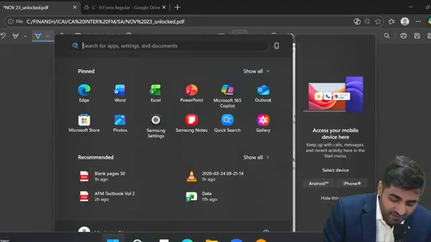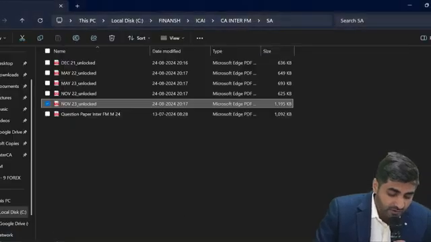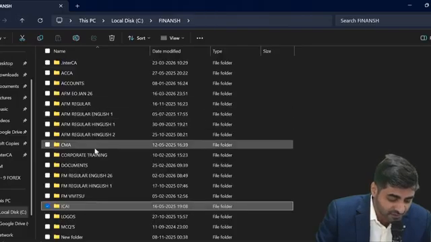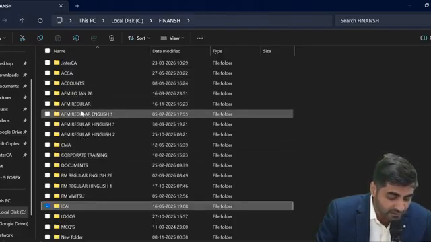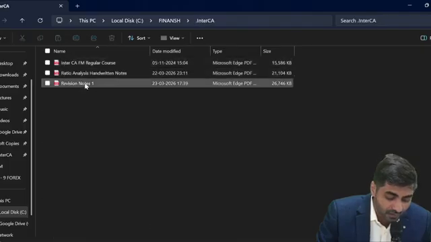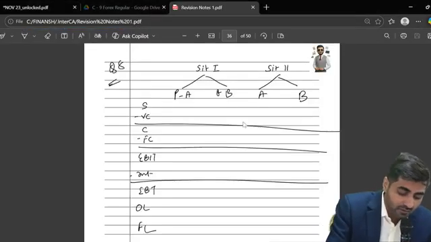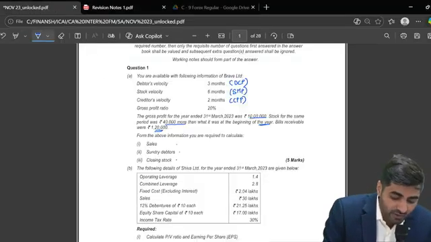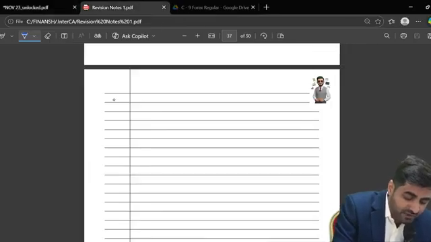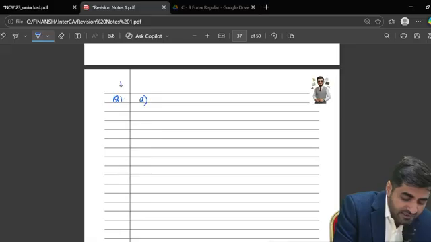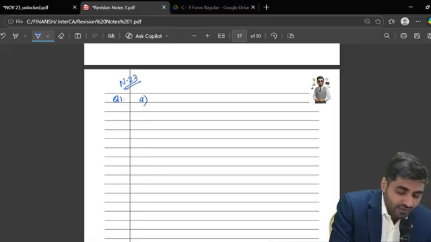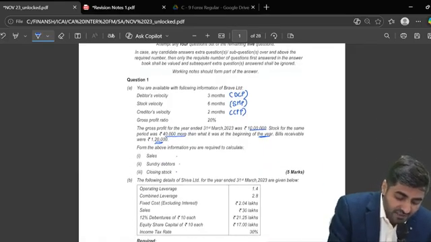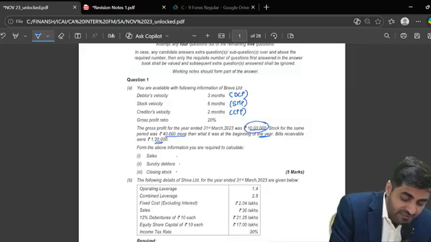First, what is the first thing they have asked you? You are required to calculate what should be the amount of sales, when the GP is given to you as rupees 10 lakhs.